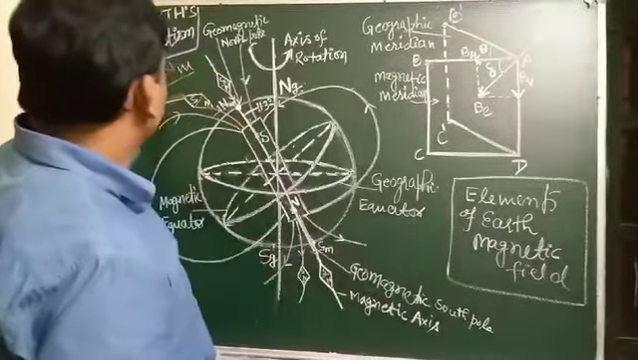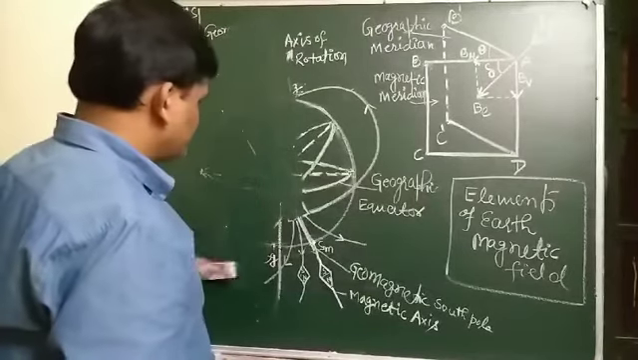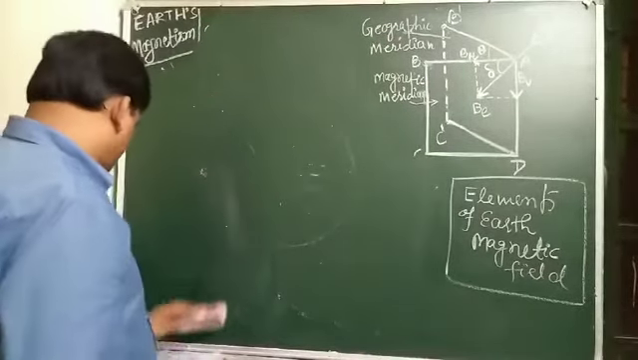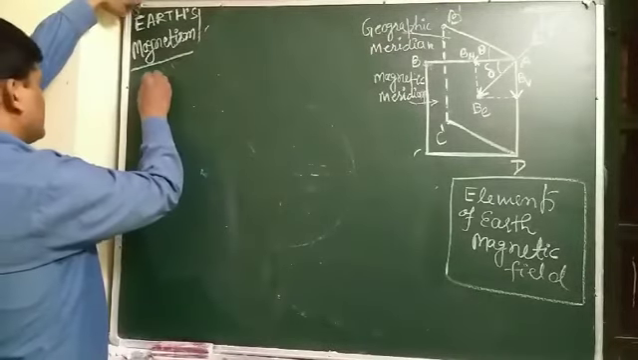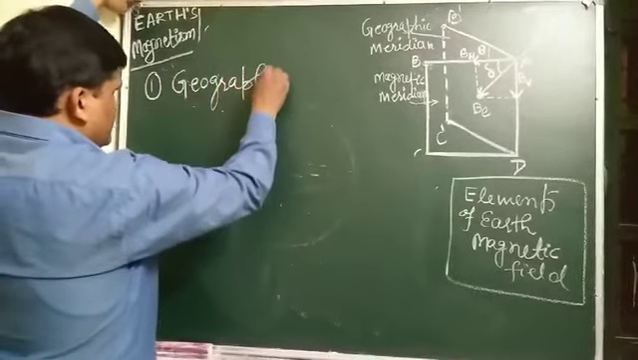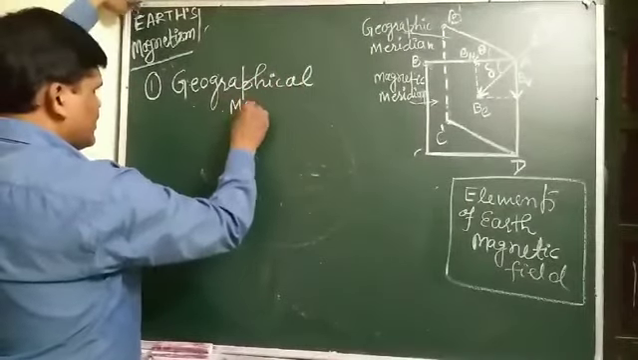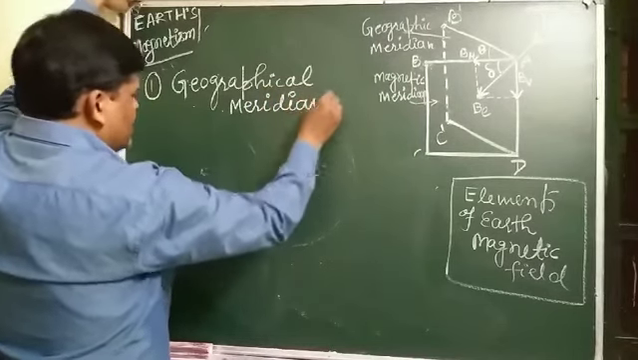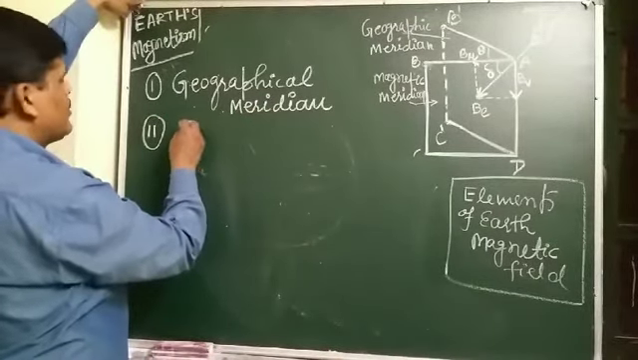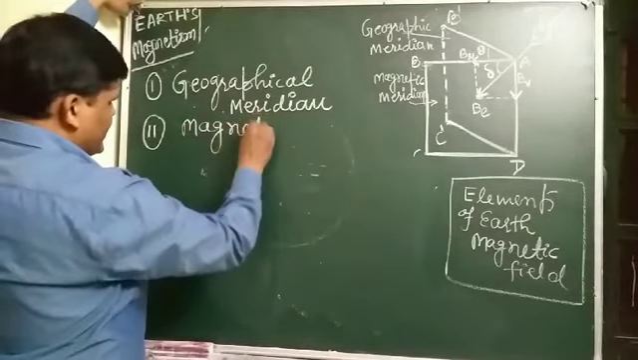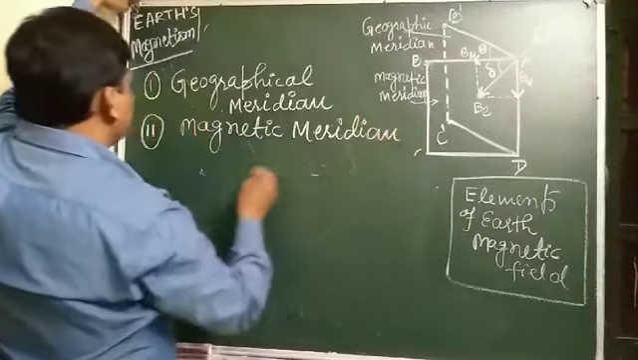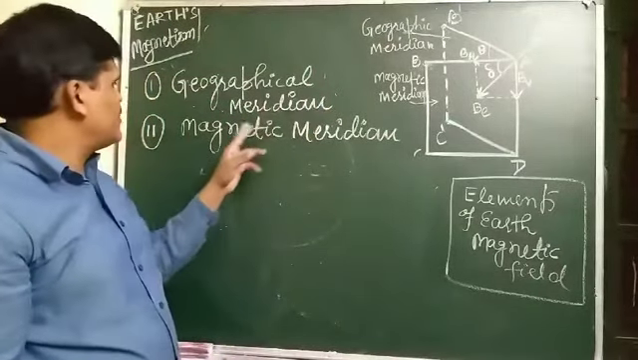Next one, student: what is the geographical meridian and what is the magnetic meridian? The first one is the geographical meridian, and the second one is the magnetic meridian.